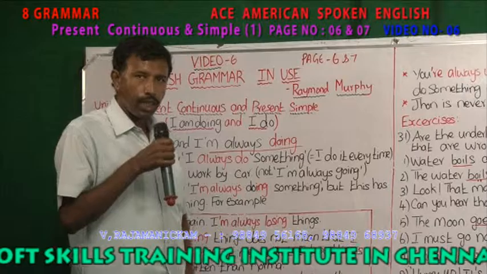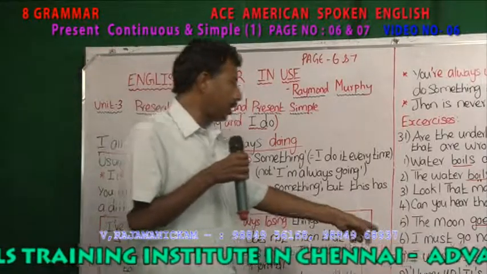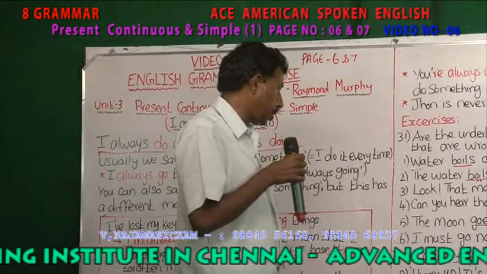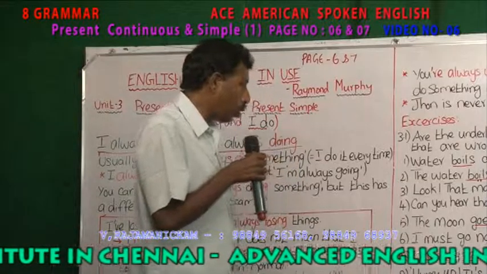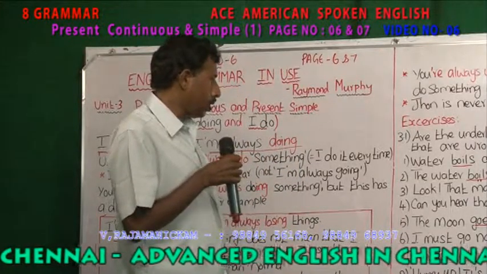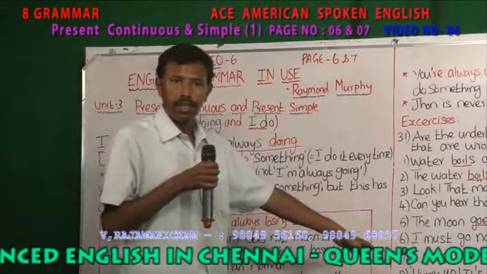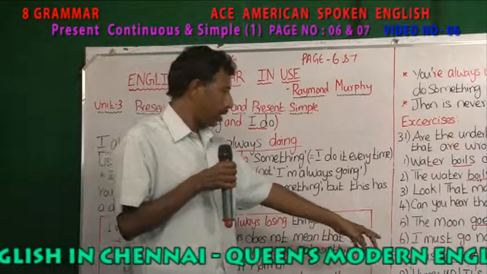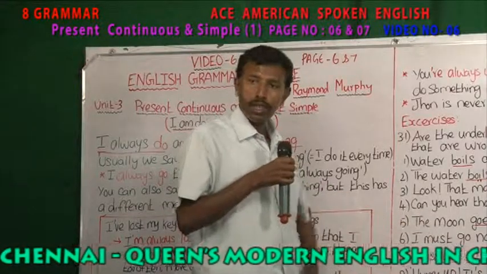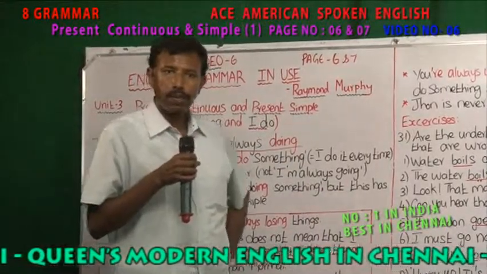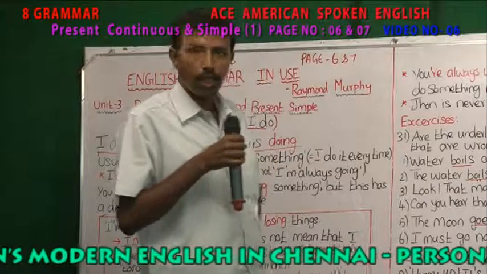So you have to understand the difference between present simple and present continuous. I usually go to work by car. Though it's happening daily, it is a regular action, so if it is a regular action, you have to use only simple present. That's all. Thank you.